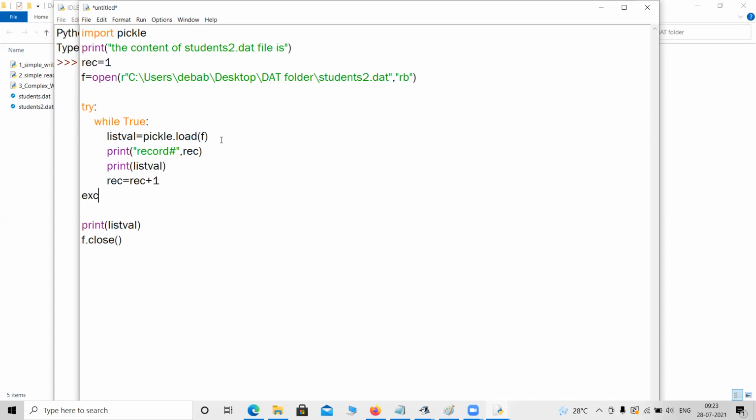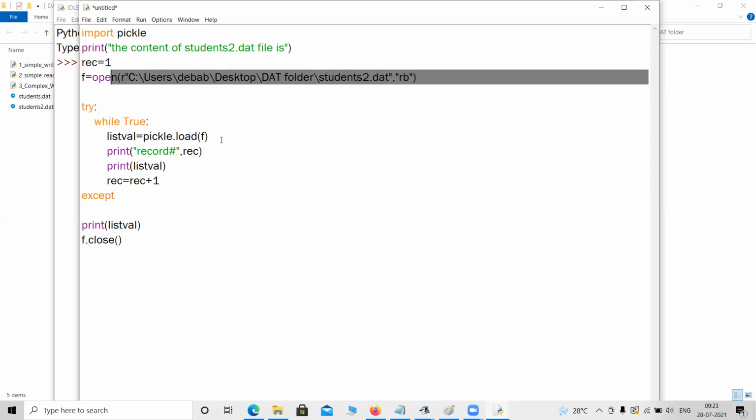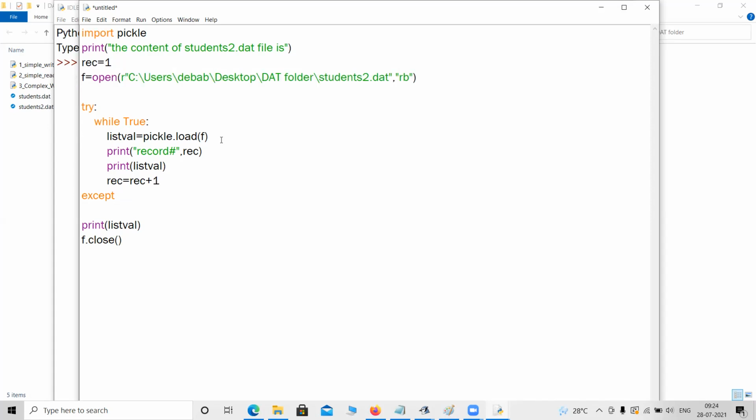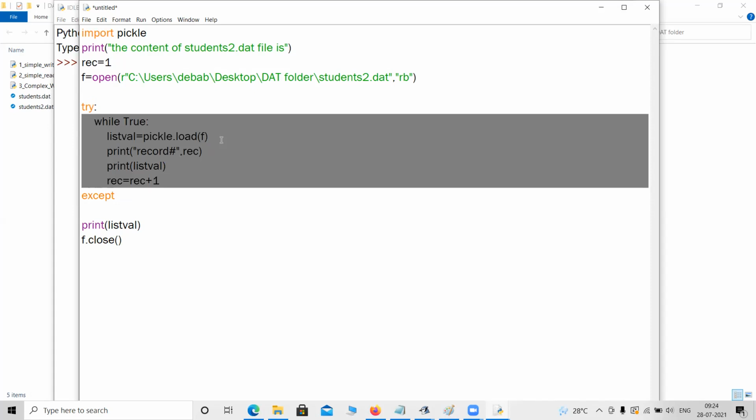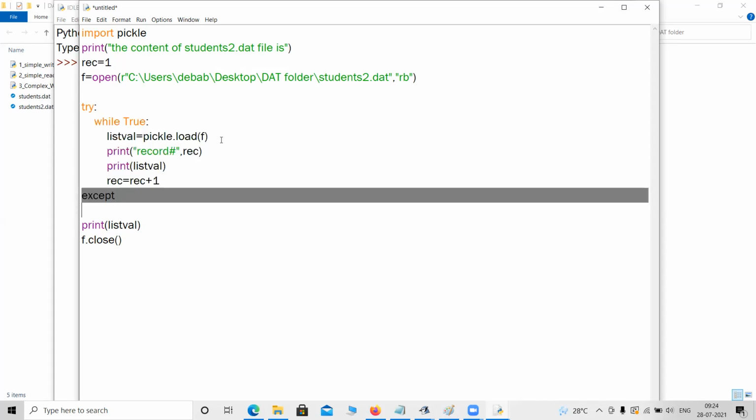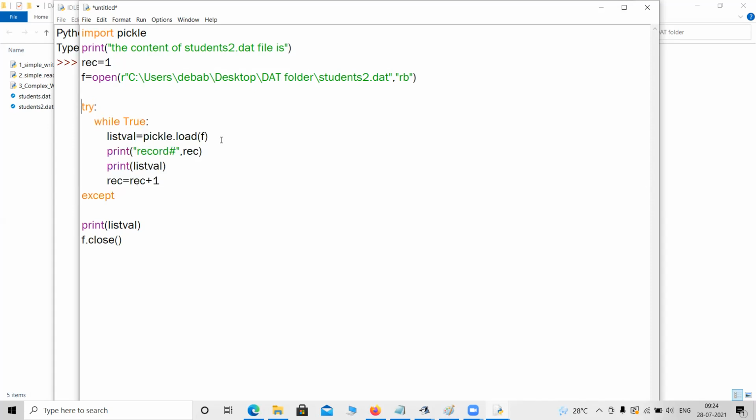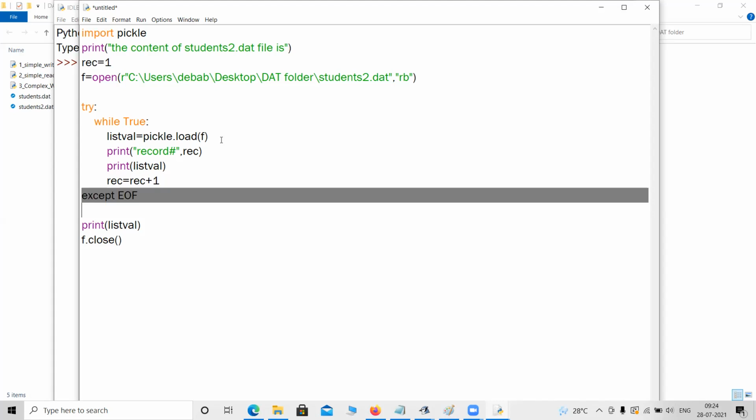So if anything happens in this code block written inside try, it will immediately go to the except code block. If any wrong thing happens here, it will not just show the error in the interpreter, it will directly go to the except code block. So that's why we use try catch or try except. And sir, if there's no error in the try block, then the except block will not be executed.